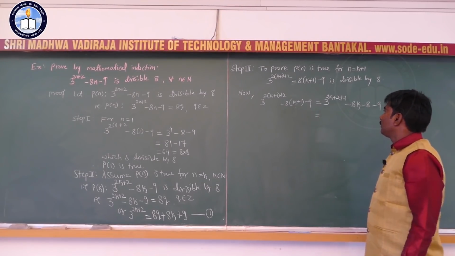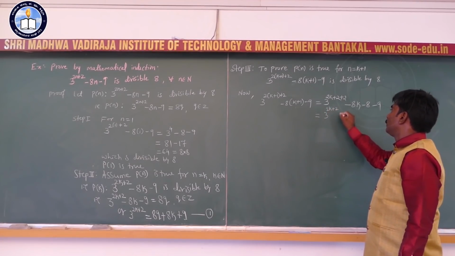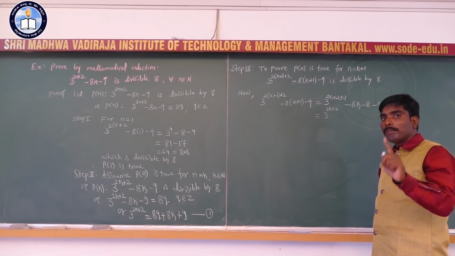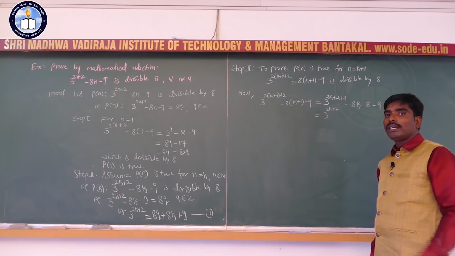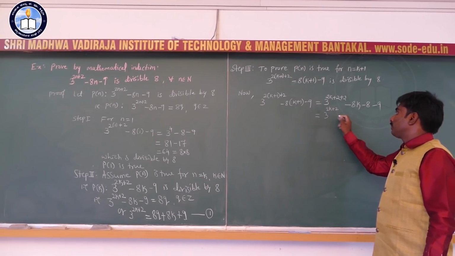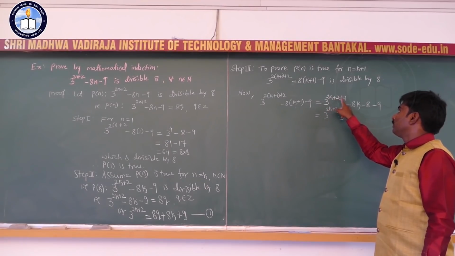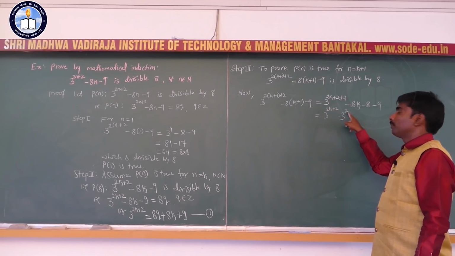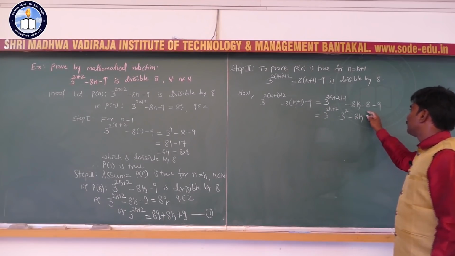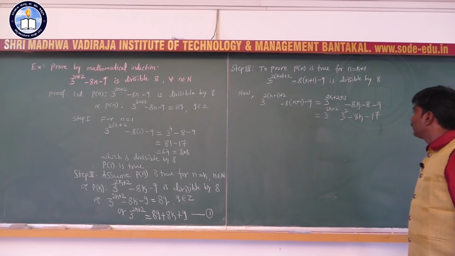So, this is equal to, I am writing 3 to the power 2k plus 2 into, using laws of indices, a to the power m plus n is equal to a to the power m into a to the power n. So, 3 to the power 2k plus 2 into 3 to the power 2. 3 to the power 2k plus 2 is there. I am writing this as 3 square, okay, minus 8k minus 8 minus 9, which is minus 17.